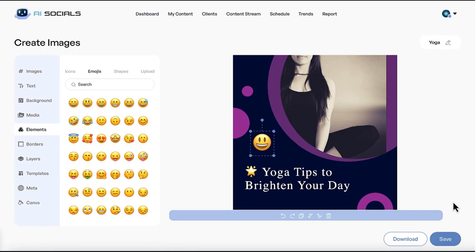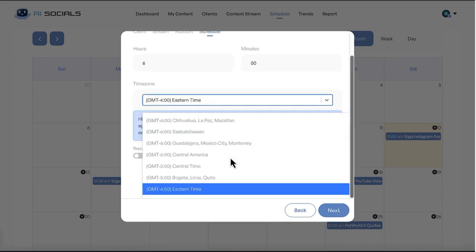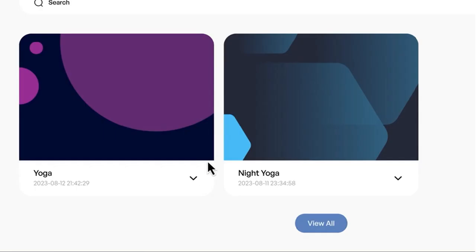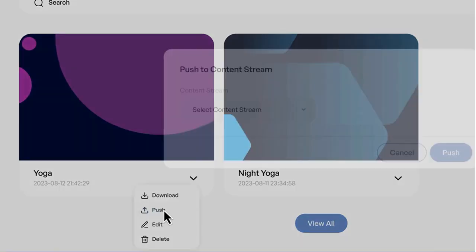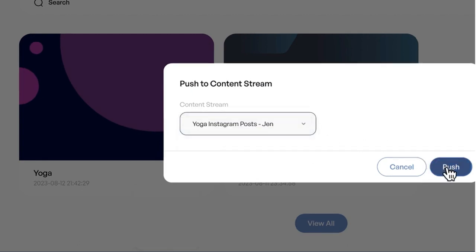Then save your post to be scheduled to social timelines. You can schedule the post once to you or your client's social media profile at any time, or add it to smart content streams to have the app perpetually post it for you at optimal times without having to log in and schedule it over and over.